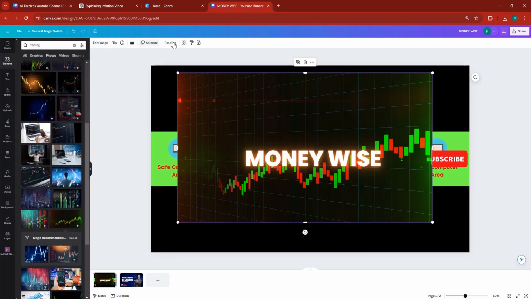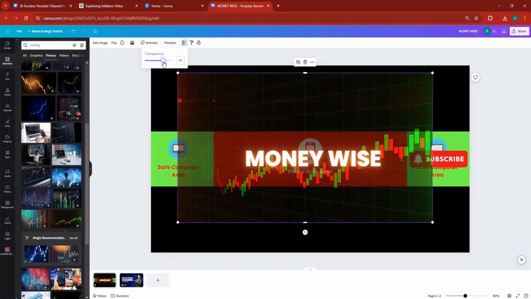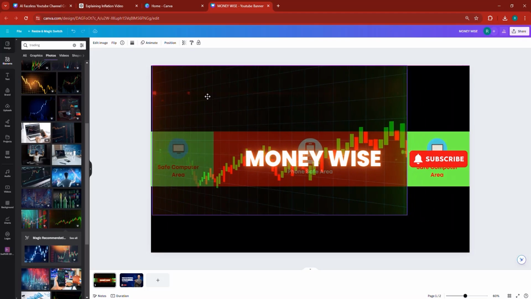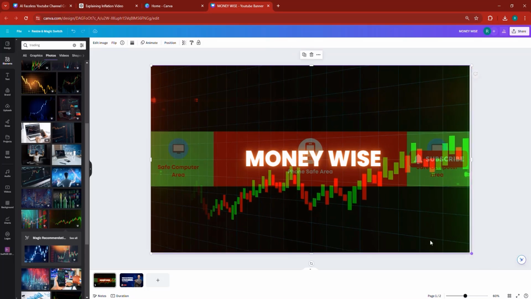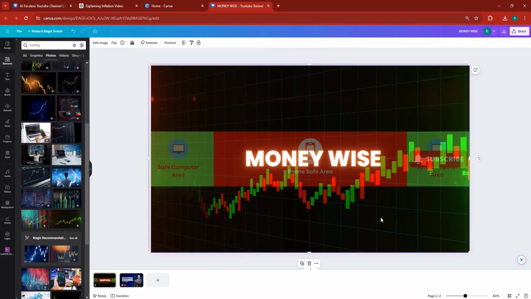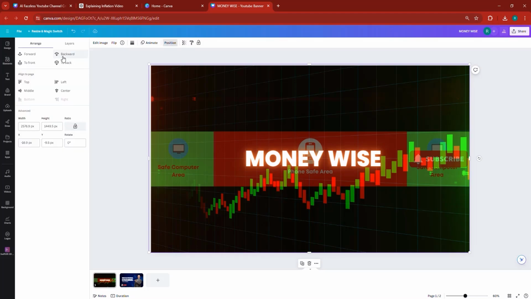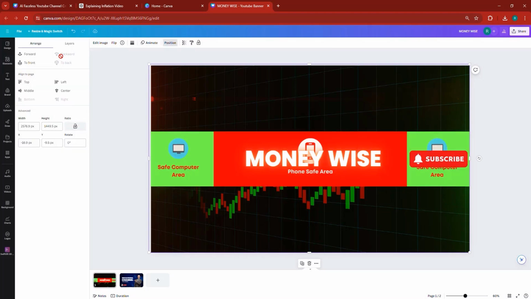And then I'm going to click on this, reduce the transparency of it slightly, and then adjust the placement of it and make sure it's bigger like that to cover. I can just leave it there for a second. There you go. This looks pretty good. And I can position it backward from everything. That's one thing. Bring this back to normal.